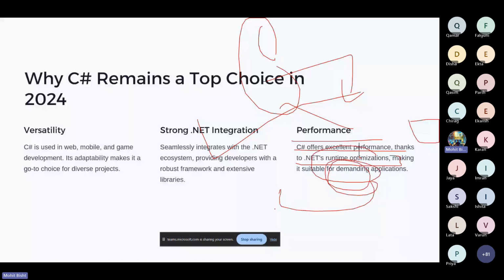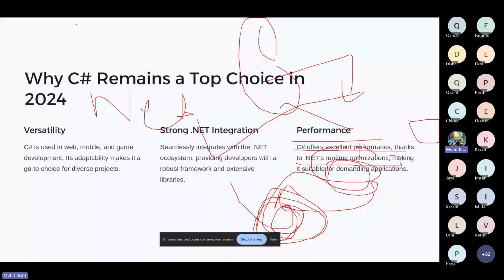Runtime optimization is a part of .NET that gives the environment to C Sharp, and it gives excellent performance, which makes our application suitable for demanding applications. Suppose you are building a trading application or some real time application where the data changes in minutes or seconds.